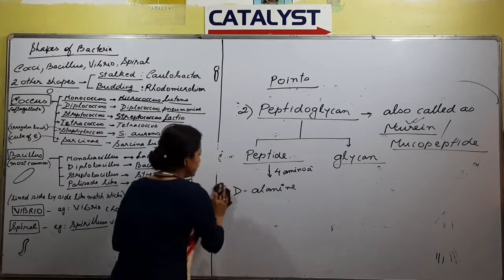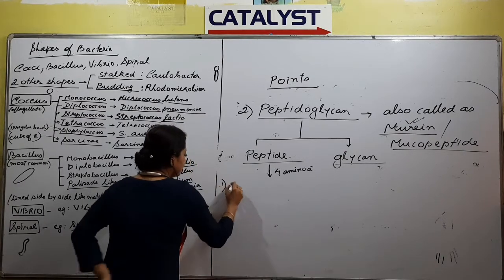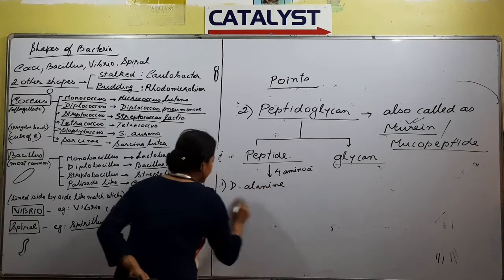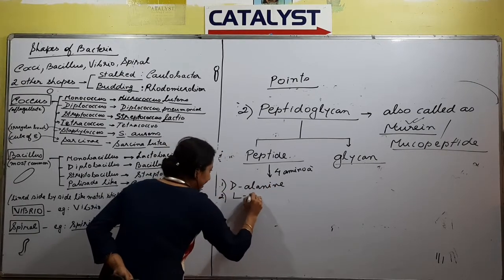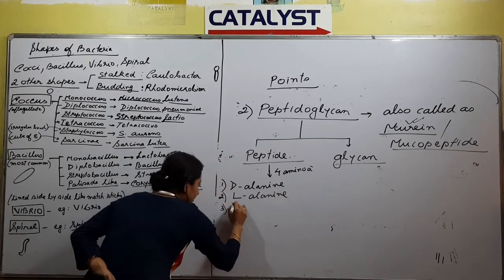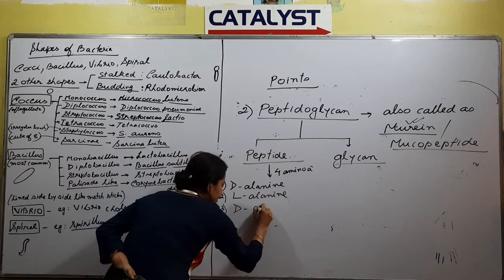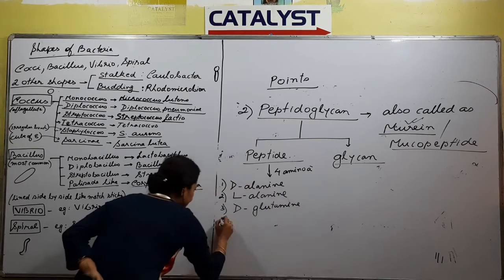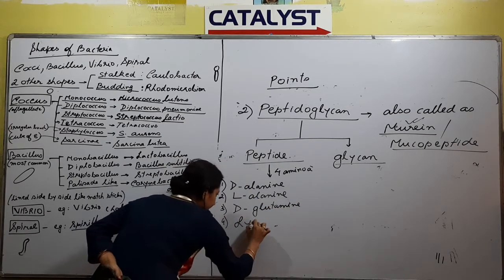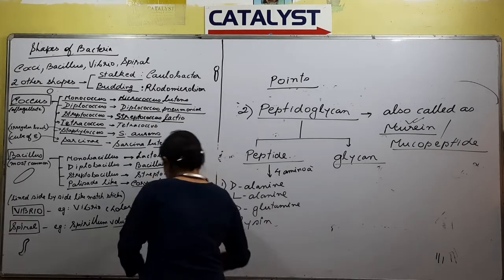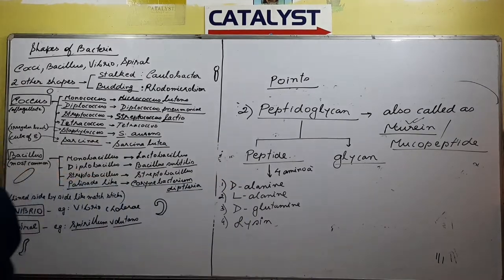D-alanine, just a moment, L-alanine, D-glutamine, and lysine. One second.